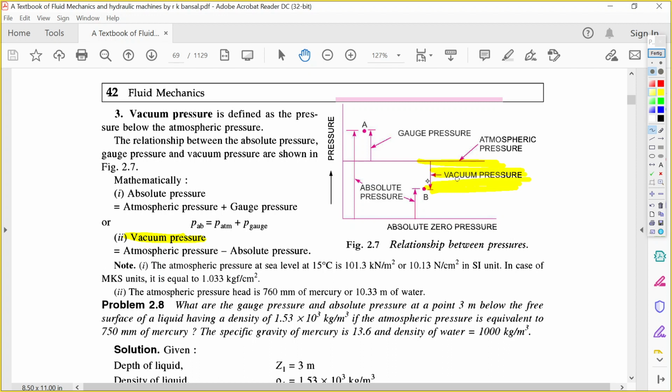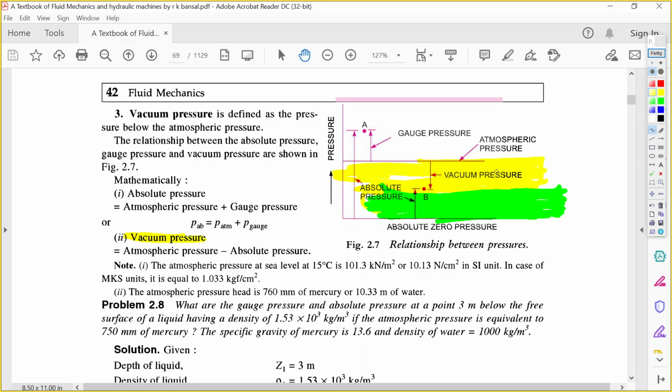So for this portion we need to subtract the absolute pressure from the atmospheric pressure, and you will get only the vacuum pressure. This one is the vacuum pressure. So atmospheric pressure minus the absolute pressure is the vacuum pressure.